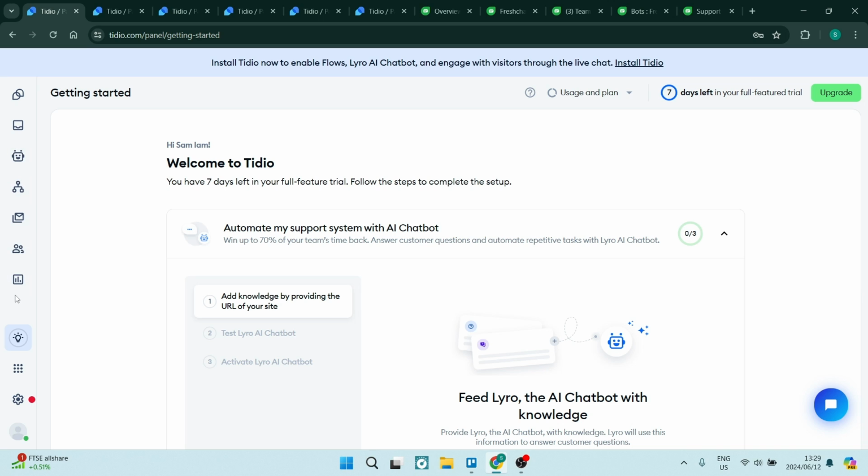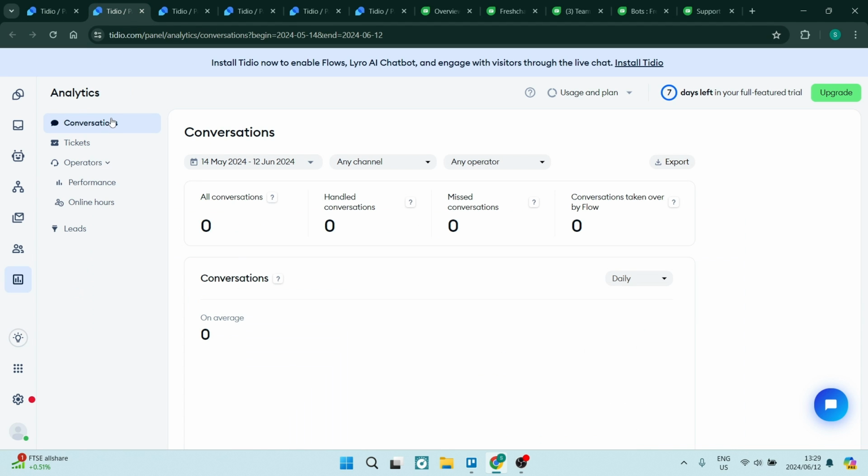So we're going to start out here on Tidio, and I'm on the home page. You can see on the left hand side I've got my menu, and this is your basic dashboard, and this will help you set up your account so that you can actually get going, right? So we're going to have a look at a few things from this menu. The first one being the analytics program. So you're allowed to now jump in and have a look at conversions, conversations, if they were handled, if they were missed, and then also taken over. You can see that everything will be displayed right over here and all of the details will be included. You can also export this so that you can have it viewed in a different program.